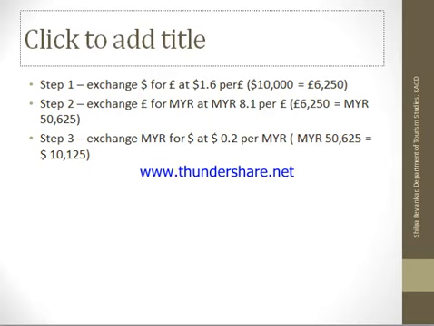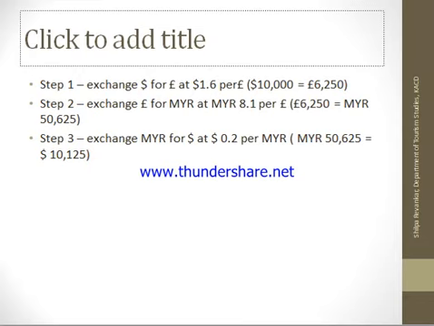I will first exchange them into pounds at the rate of 1.6. That is 10,000 divided by 1.6, I will get 6250 pounds. Then those pounds I am going to convert into Malaysian ringgits at the rate of 8.1, which is quoted by the bank. So I will get 50,625 ringgits. Then again I will convert it into dollars at the rate of 0.2.